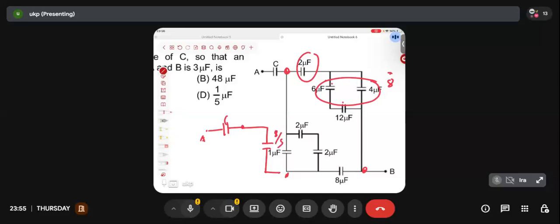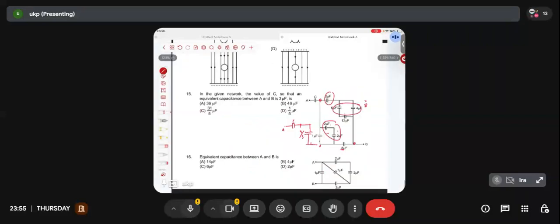8 by 5. What about this side? 2 and 2 are connected in series. Equivalent 1. 1 and 1 are connected in parallel. Equivalent of parallel is 2. 2 and 8 are again connected in series. So the equivalent is the same, 16 by 10, 8 by 5. So again 8 by 5. 8 by 5 and 8 by 5 are connected in parallel. If C and C are in parallel, what is the equivalent? C by 2. So 8 by 5 and 8 by 5 in parallel will give me 4 by 5.